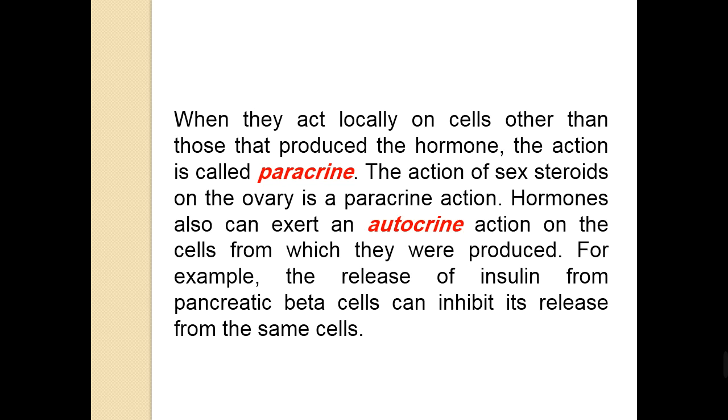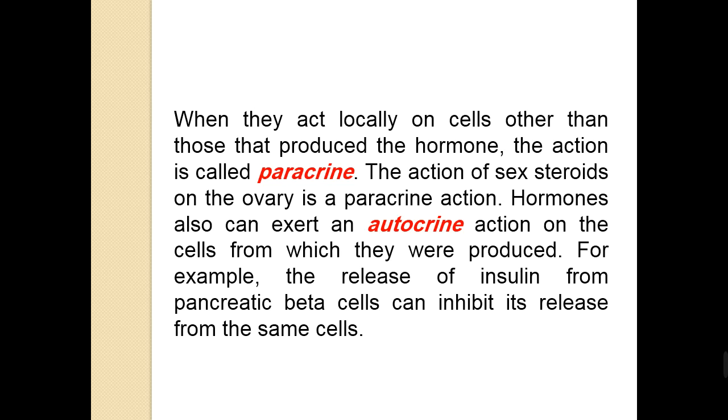Also, hormones can exert an autocrine action. What do we mean by autocrine action? Hormones can exert an autocrine action on the cells from which they were produced. I mean, the cell that produces this hormone, the hormone will act on the same cell that produces it. This is called autocrine. An example of autocrine action is the release of insulin from the pancreatic beta cells.